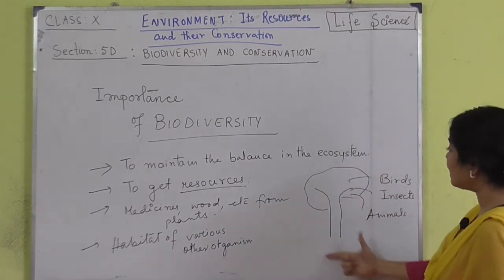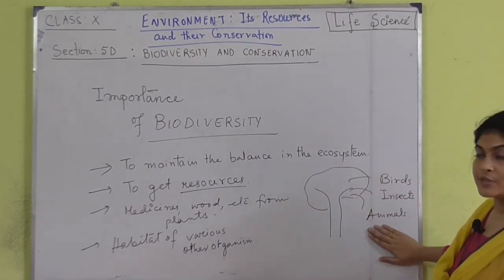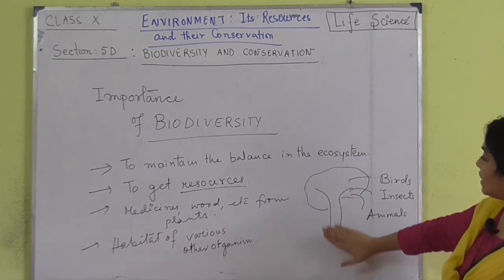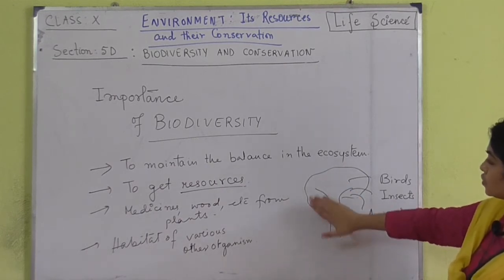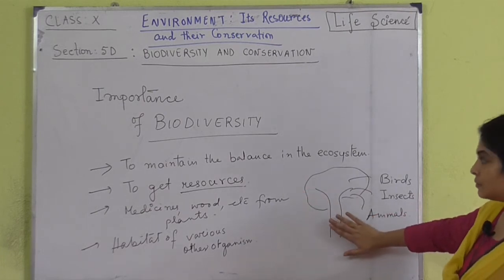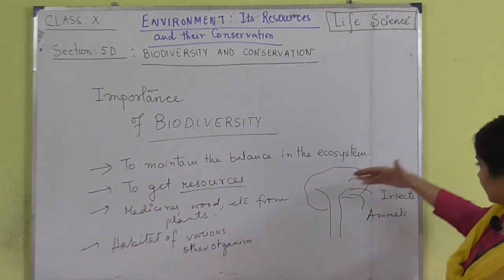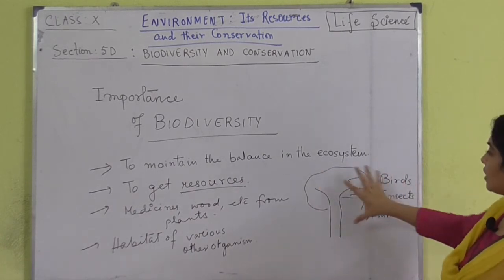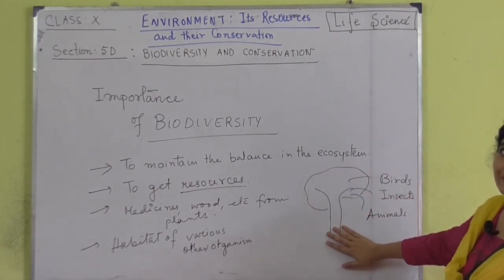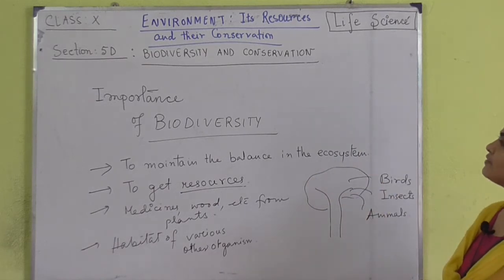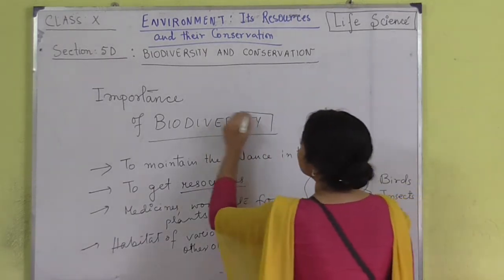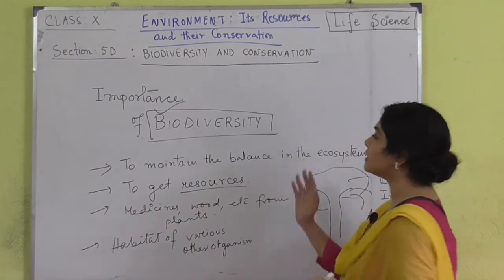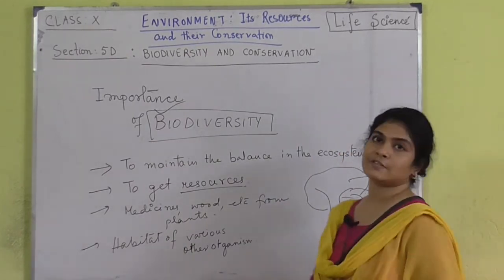So one tree has so many things. If there are no trees on the earth, then these animals will lose their habitat. So if they are not having their habitat, they won't be able to live. So that is why maintenance of biodiversity is very much important. So these are the different types of importances of biodiversity.